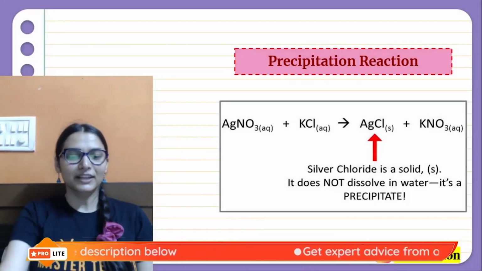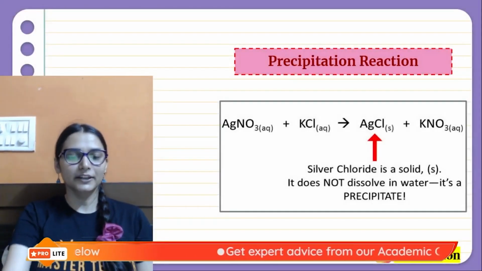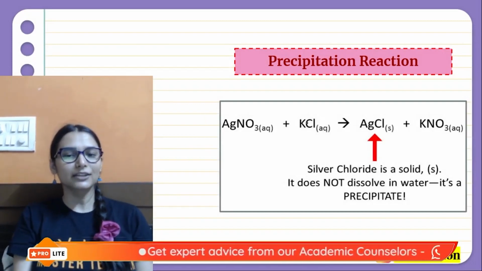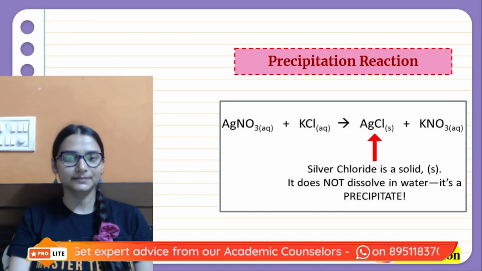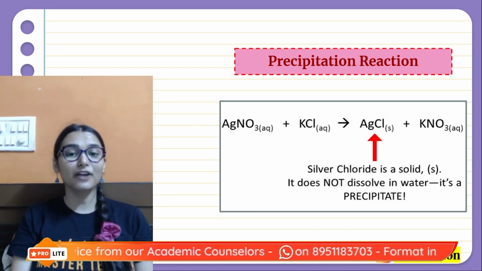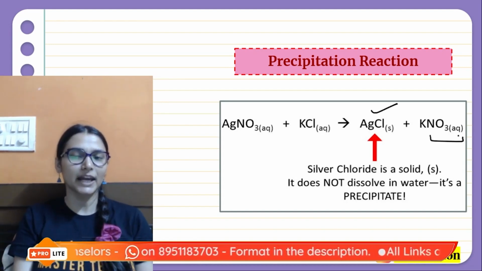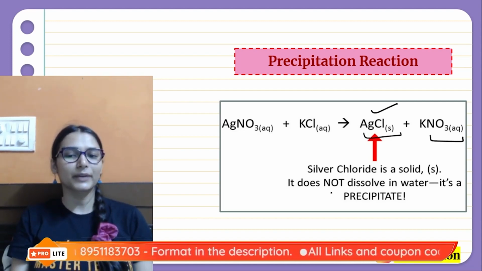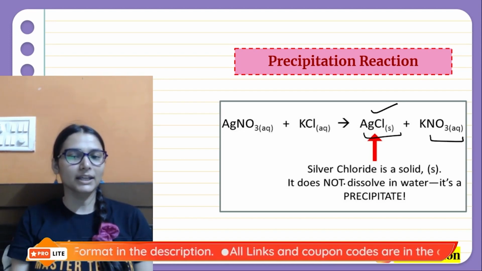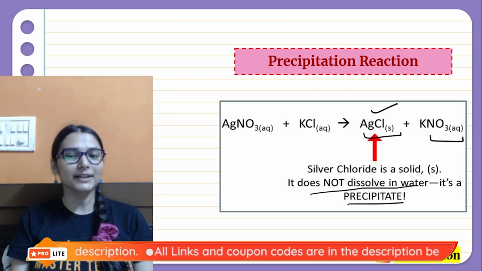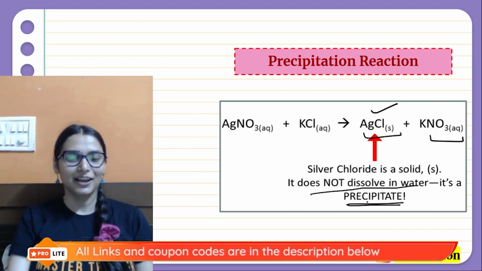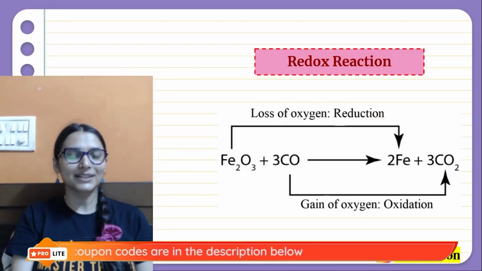We have written one of the examples. Another example here, look, silver nitrate and potassium chloride. Exchange of ions will happen, and silver chloride and potassium nitrate would be there. Silver chloride is a white precipitate. It does not dissolve in water, it is a precipitate. Right? Easy peasy, lemon squeezy.